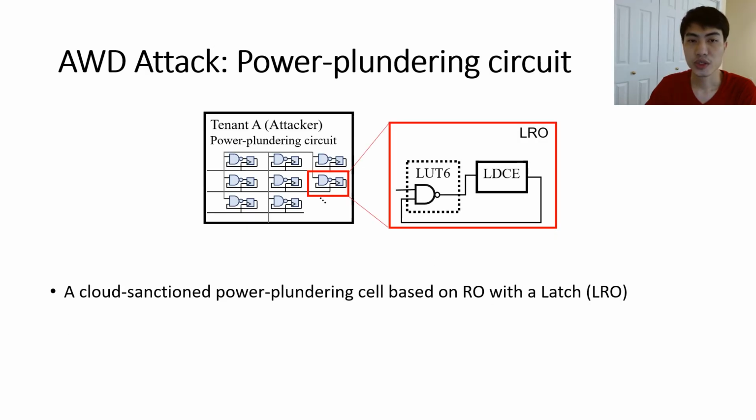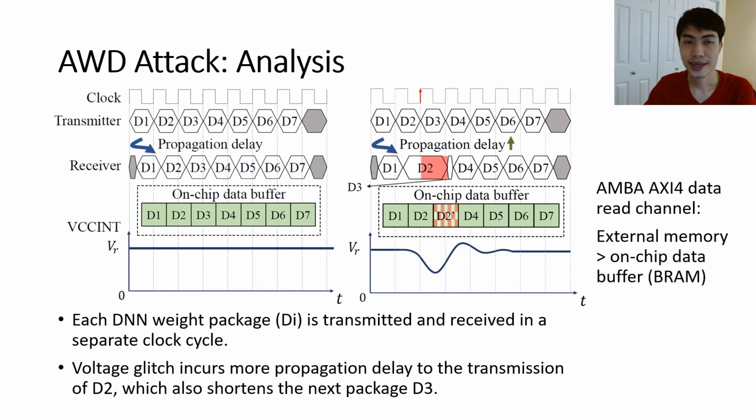This figure illustrates our power-plundering circuit to tackle the proposed attack. In order to bypass the delay checking rule, we modify the ring oscillator with a latch to break the combinational loop. In this figure, we analyze the data transmission process of the AXI4 data reading channel.